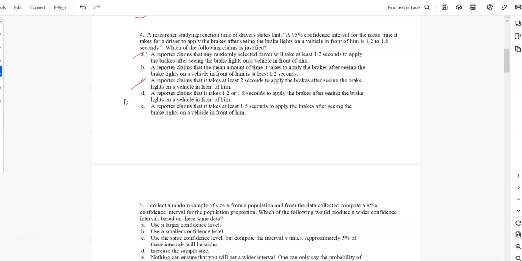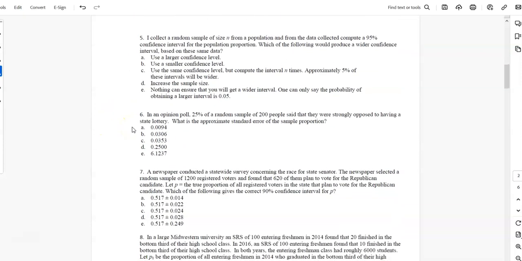A reporter claims it takes 1.2 to 1.8 seconds to apply the brakes after seeing the brake lights. Again, not talking about the mean. Takes at least 1.5: that is the mean, but at least could be less than that. So let's try this one. The reporter claims that the mean amount of time is at least 1.2. I like that. We think it's between 1.2 and 1.8, and we're pretty confident the mean is between there. So the reporter did a good job if they said that.